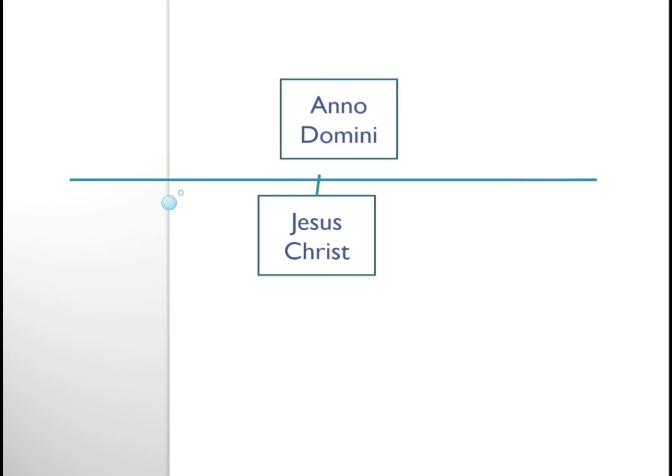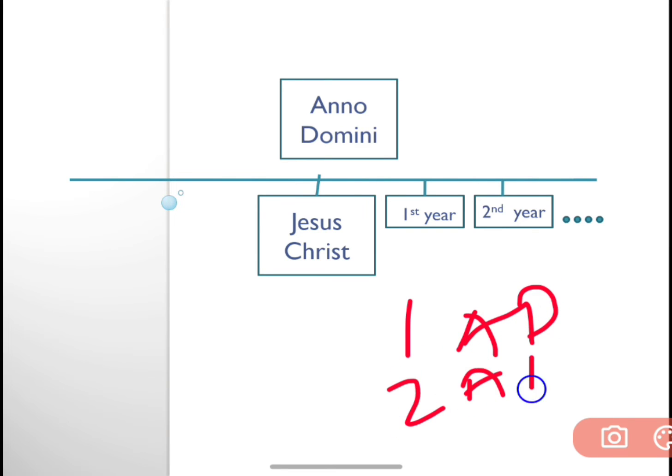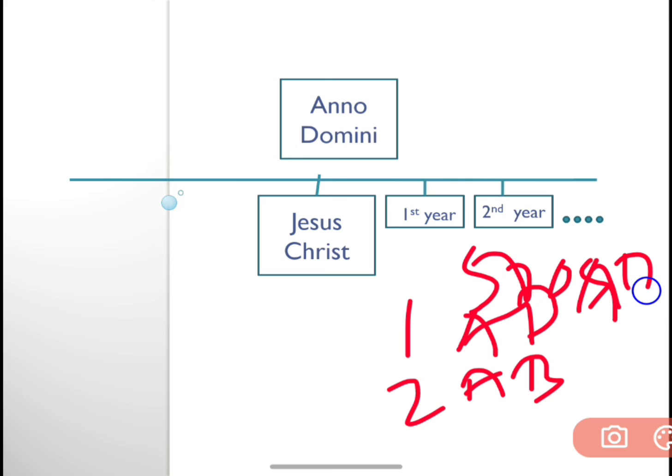So 500 years after the birth of Jesus Christ would be written as 500 AD, like this. Like how you can say first year, second year, third year, it goes like that: 1 AD, 2 AD. After 500 it becomes 500 AD. Years are referred to like that.